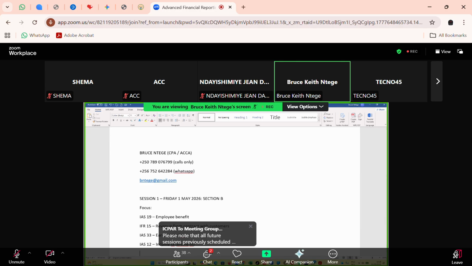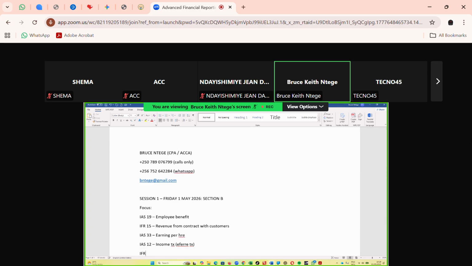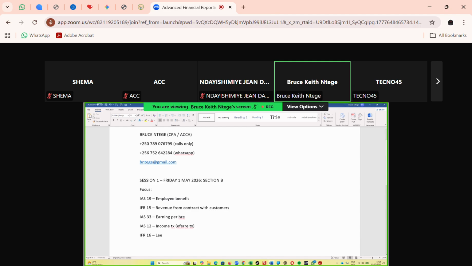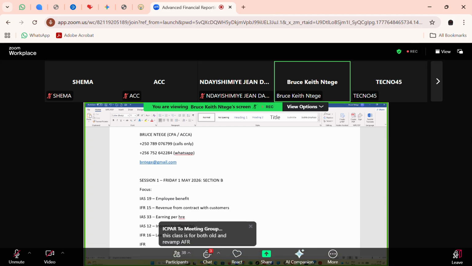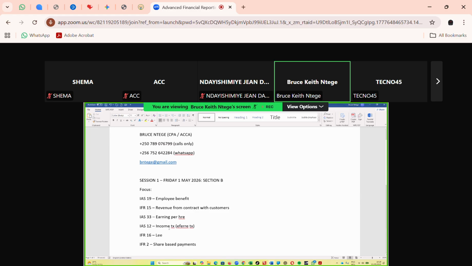Okay. So I'll also be looking at IFRS 16. You all know that that's about leases. Then if time allows, I should also be able to look at IFRS 2. So IFRS 2 is about share-based payments.